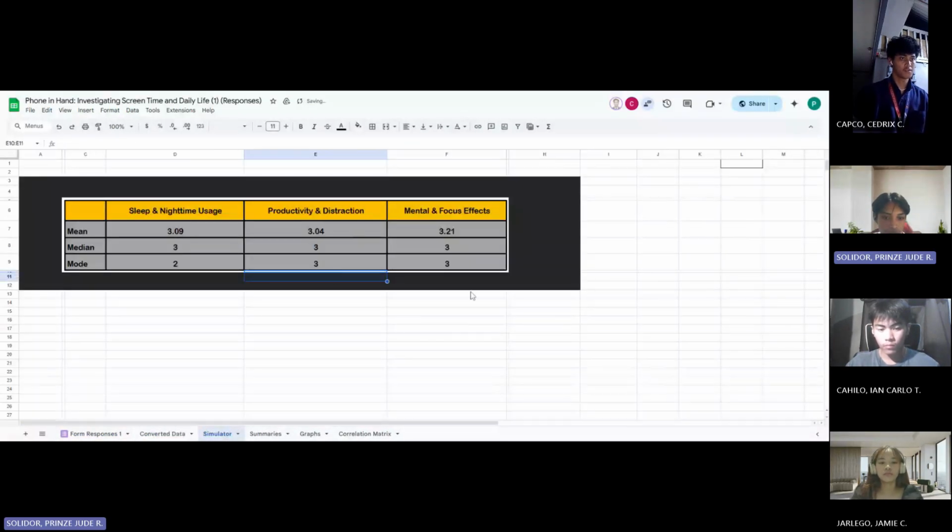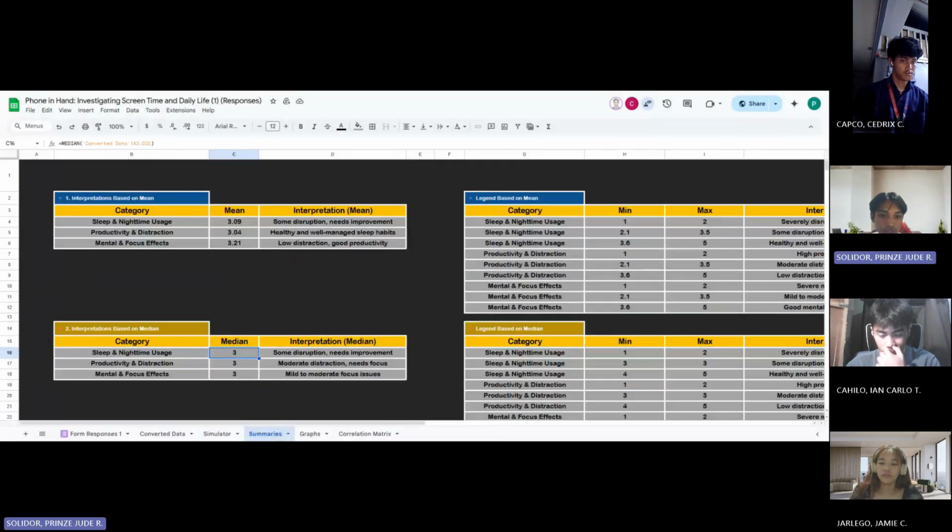Again, note how the central tendency measures adjust. These changes help us understand how specific usage patterns affect overall perceptions of productivity. Now, let's take a look at how these numbers are interpreted.